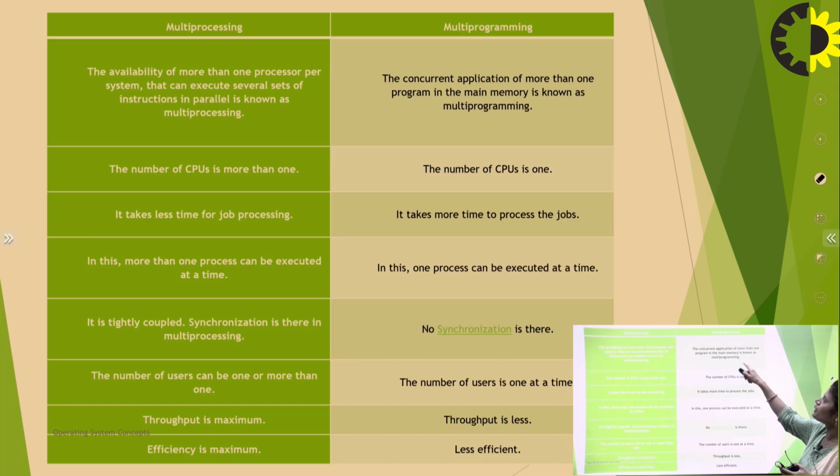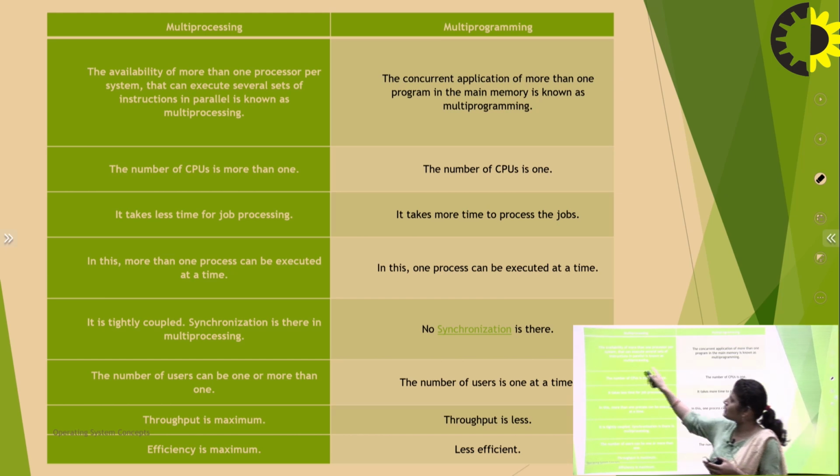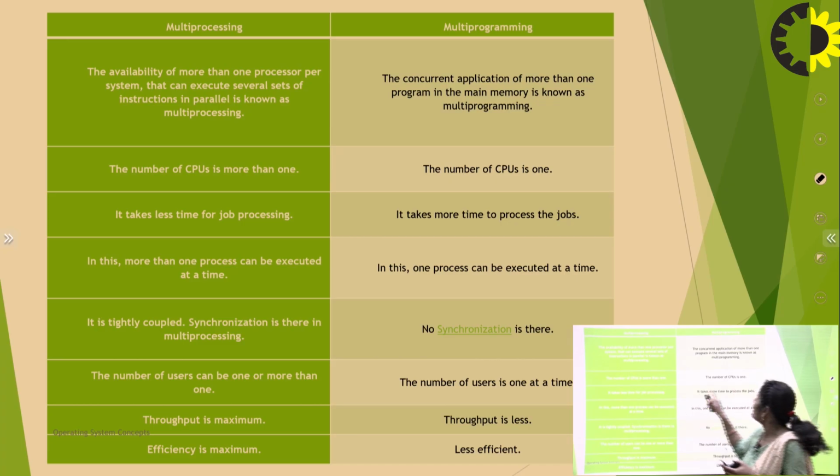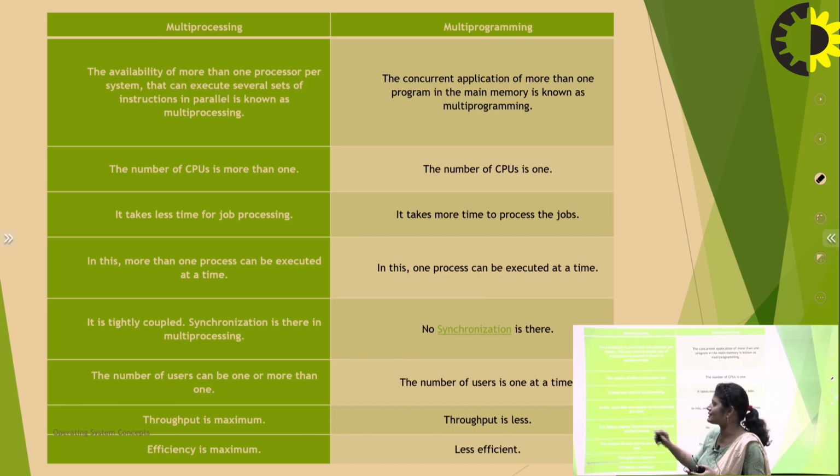In multiprogramming, the concurrent residence of more than one program in the main memory is known as multiprogramming. What is multiprogramming? If a number of tasks are performed by one CPU, then that is multiprogramming. And what is multiprocessing? Where you can perform a single task by multiple different processors. So the number of CPUs is more than one in one case and the number of CPUs is one in the other. It takes less time for job processing. Why does it take less time for job processing?